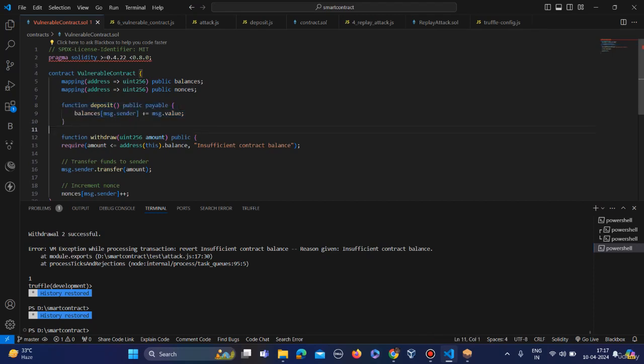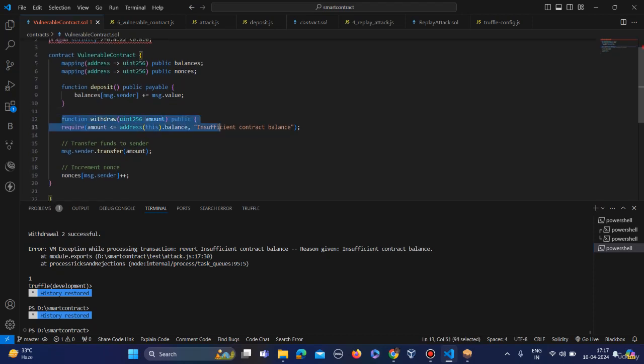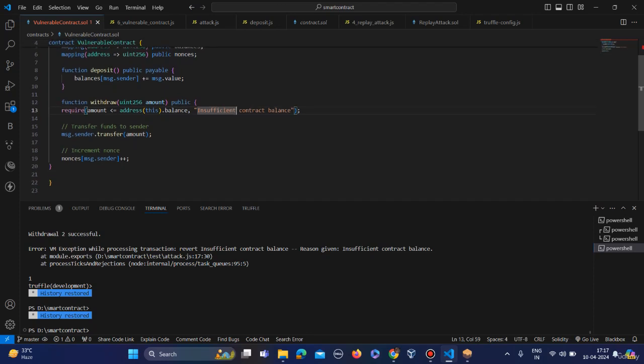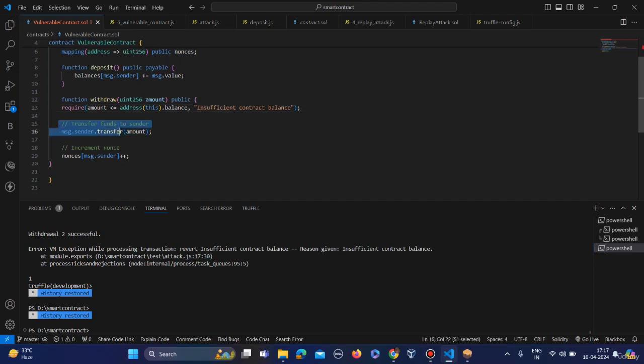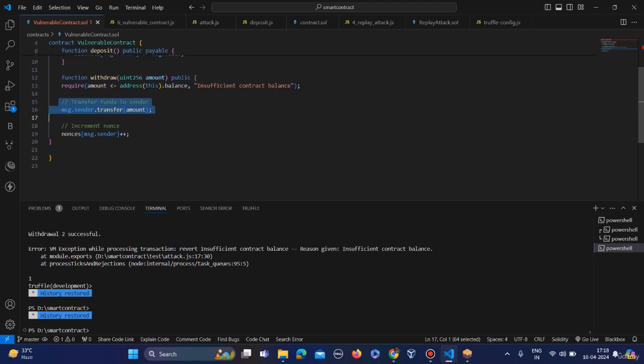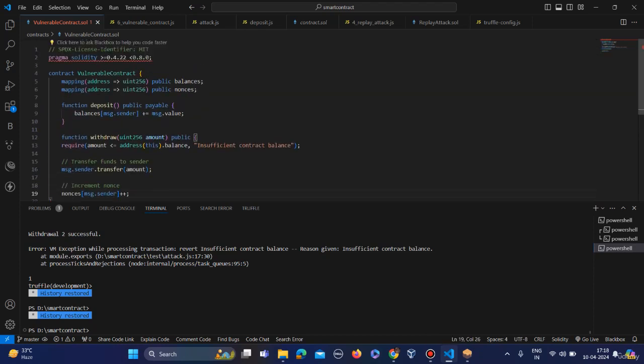We are using this deposit function to deposit the fund, and this withdraw function to withdraw the funds. And this one transfers the fund to the sender. So this is our smart contract.